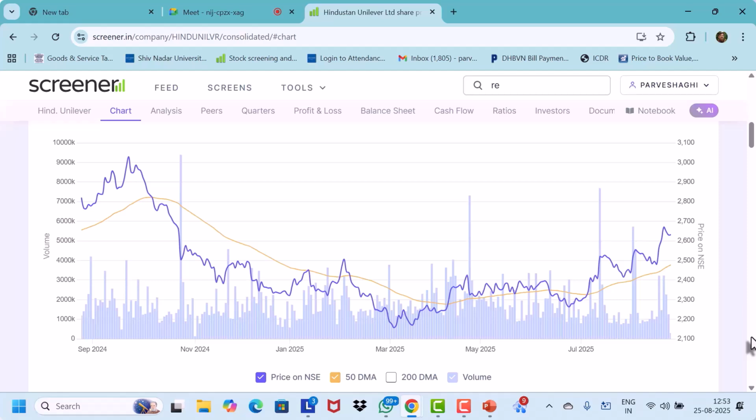We say that currently the short-term trend of Hindustan Unilever stock is up because the price is going up above the 50-day moving average. It's a bullish sign. So the bulls have taken control of Hindustan Unilever and they're pushing up the prices, and the 50-day is beneath the price. Is that clear to all of you?